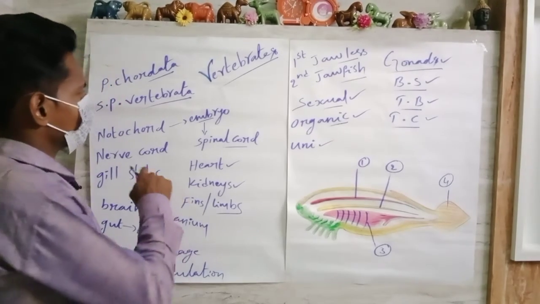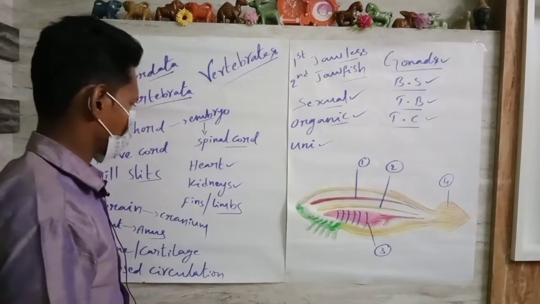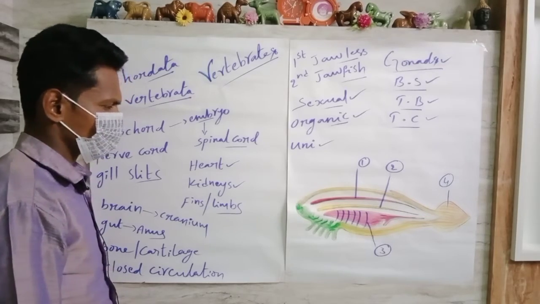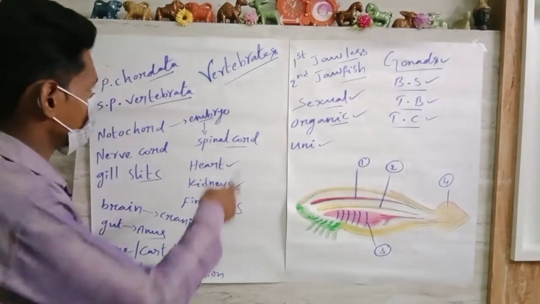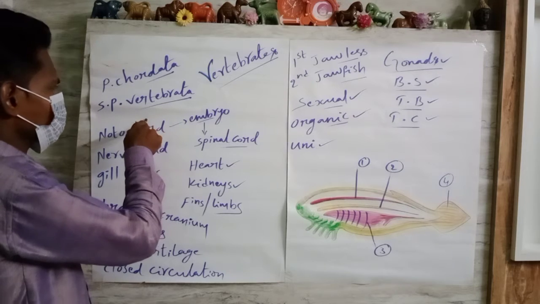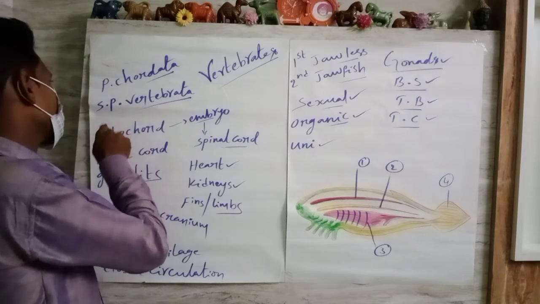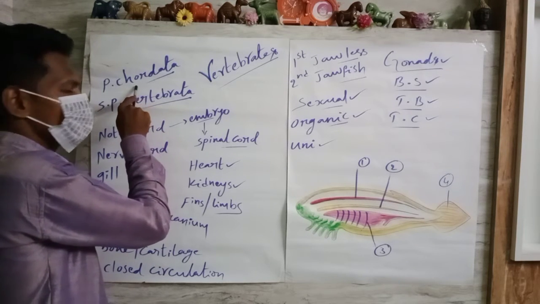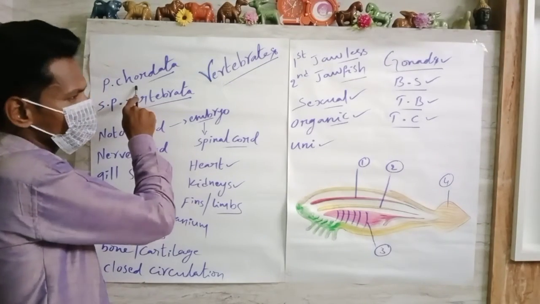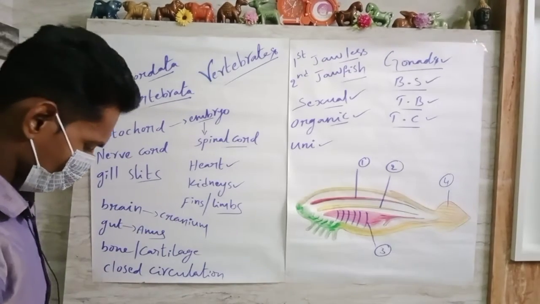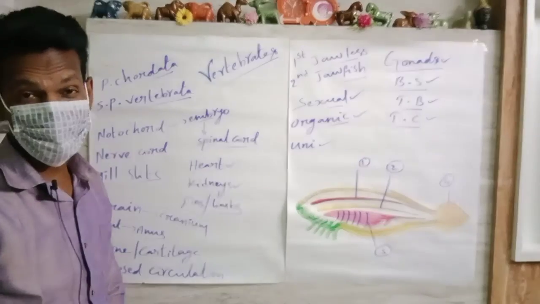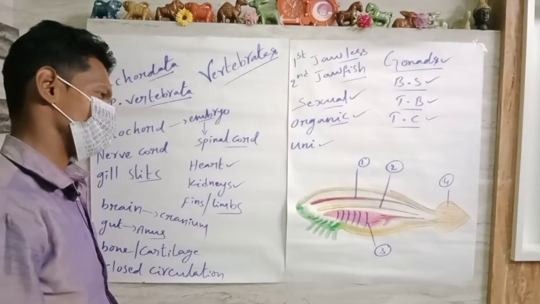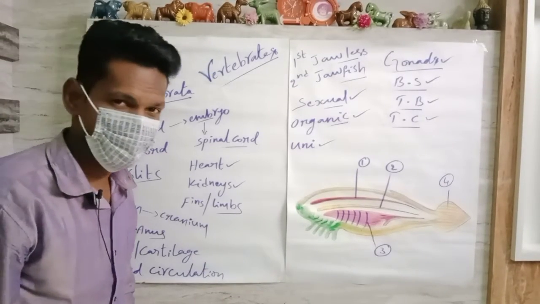These are the different features which come under vertebrates. Vertebrates belong to subphylum Vertebrata. Vertebrata belongs to the phylum Chordata. Chordata comes under the kingdom Animalia, which we have already learnt in a previous semester.